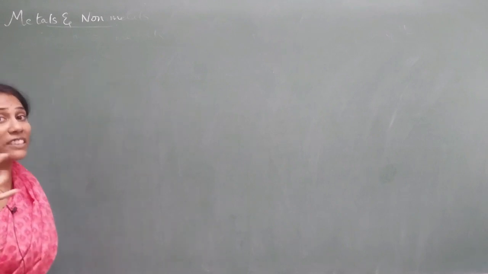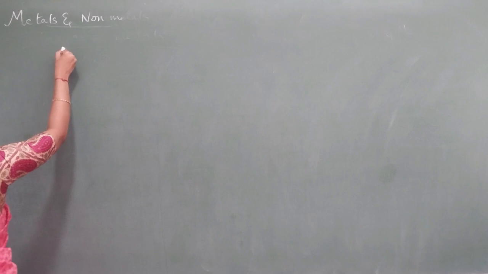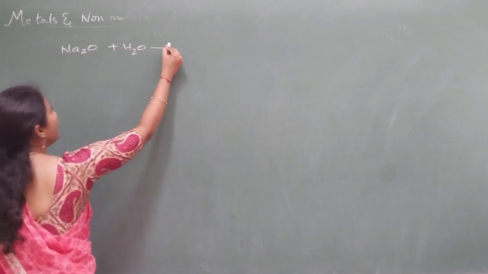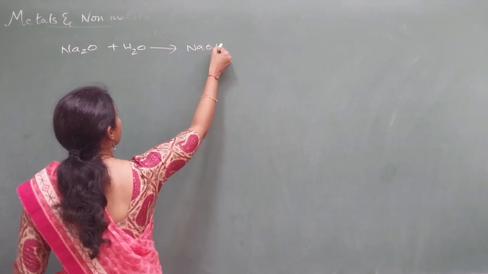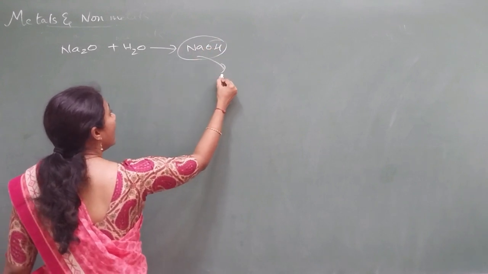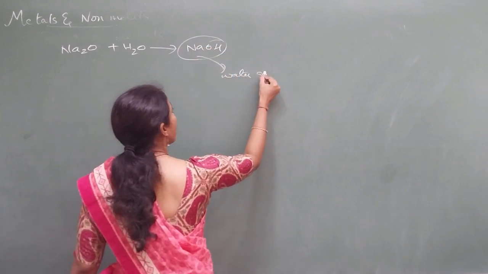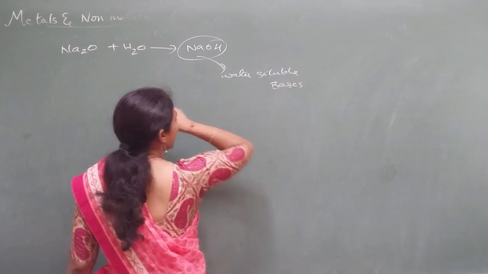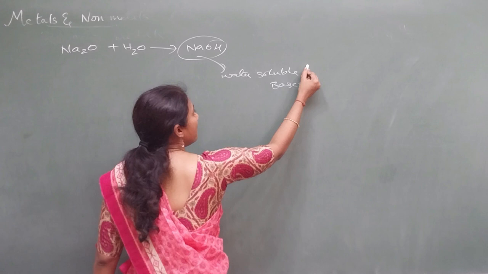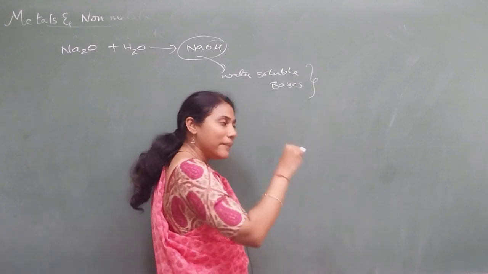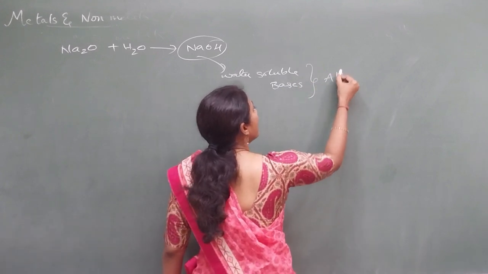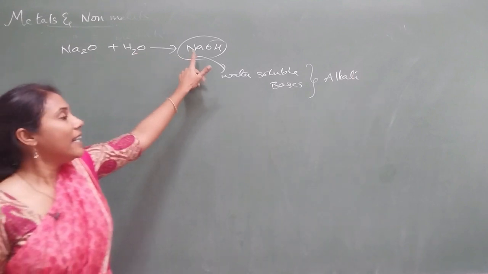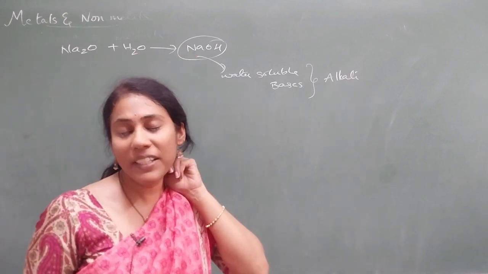Okay, you should know what we actually mean by alkalis. You know what? Sodium oxide, when you put it in water, you will get soluble bases like NaOH. So it is a water soluble base. Okay, soluble in water. That's why any water soluble base can be called by another name, alkali. The best example for alkali is NaOH, or you can also mention KOH.